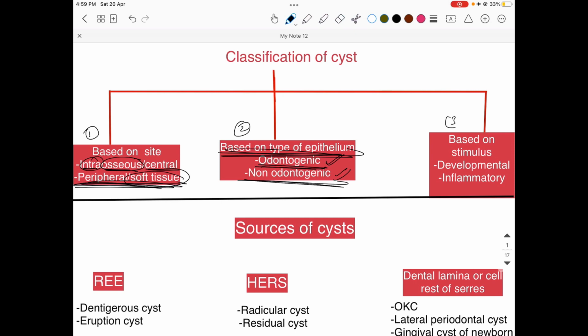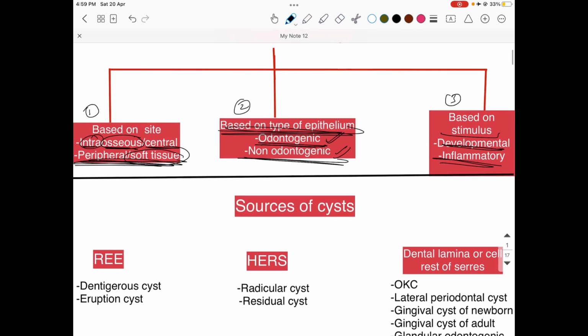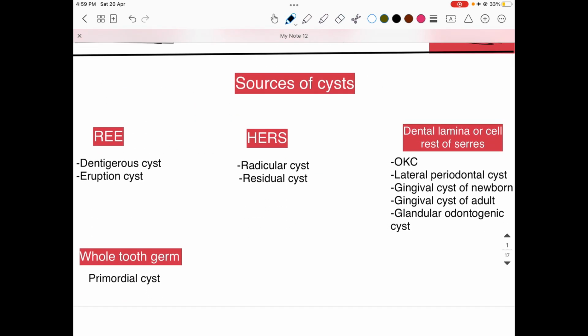The third variety is based on the stimulus, whether the cyst is developmental or inflammatory. The example of inflammatory is radicular cyst, again which we will discuss later in detail. Now moving ahead with the source of cyst. This is a very important topic. We should know that a particular cyst, from which place is it originating, where is it coming from, what is its source.